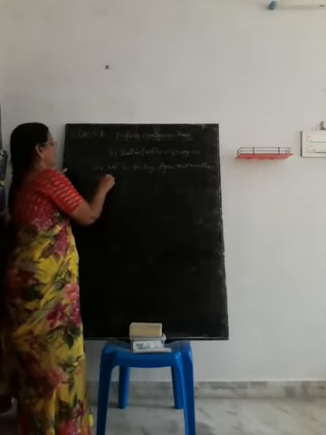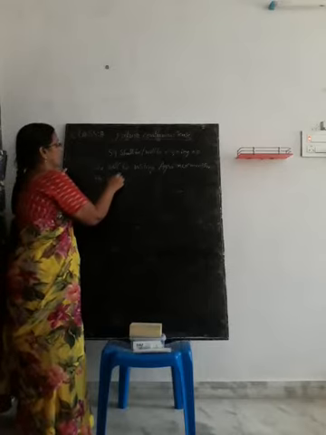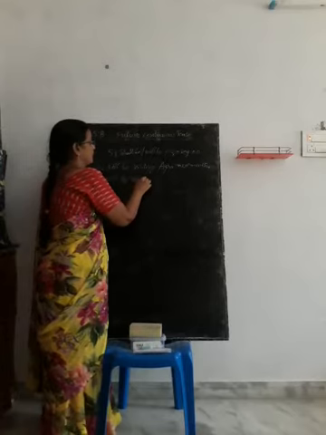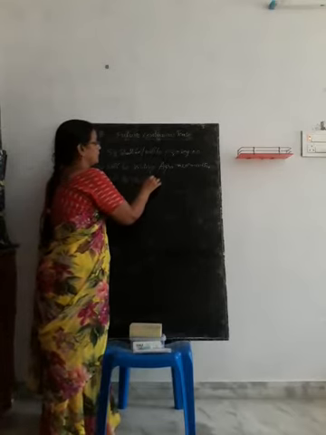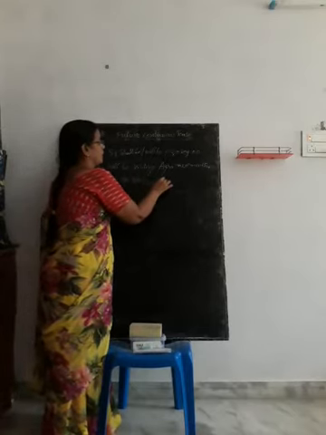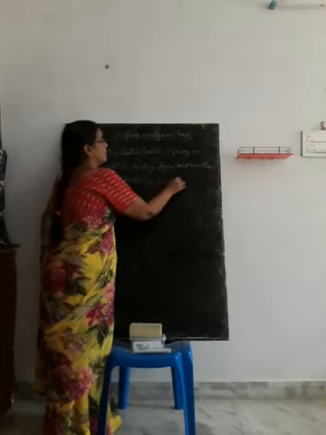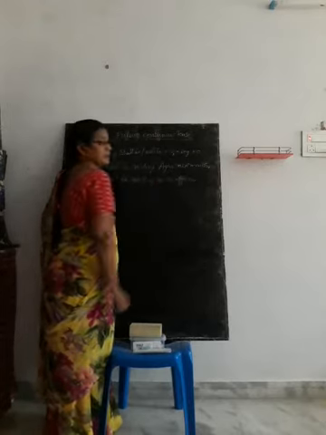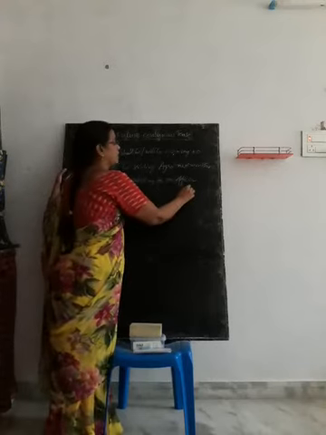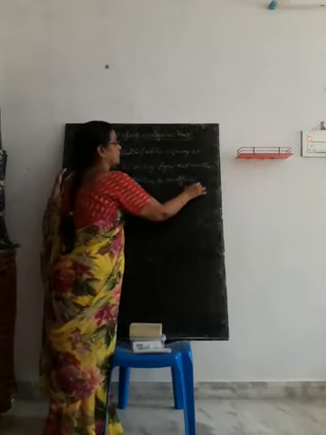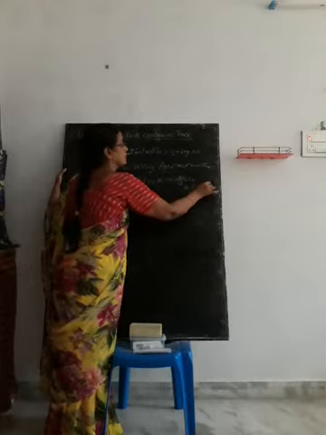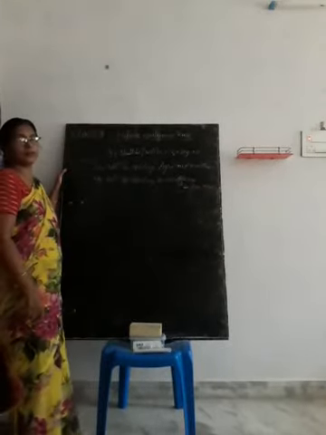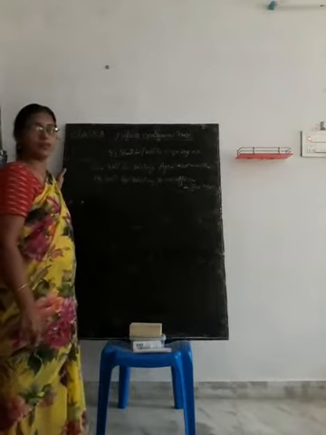He will be working as an IAS officer or officer in 5 years. He will be working as an officer in 5 years.